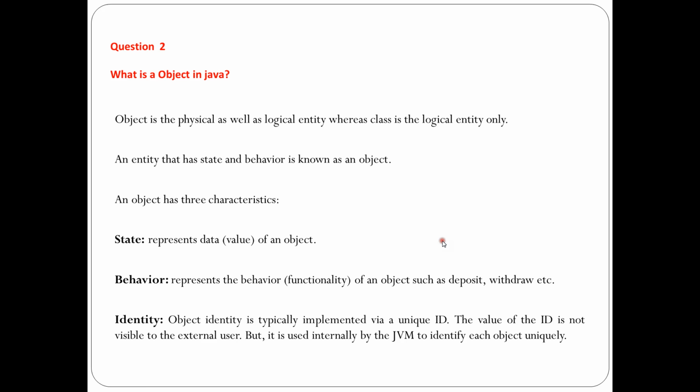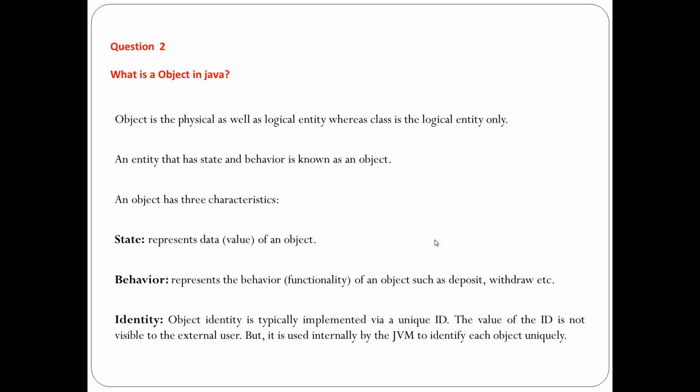So coming to the second question, what is an object in Java? An object is a physical as well as logical entity, whereas a class is a logical entity only. Physical and logical entity in the sense that the object has a physical existence, and the class does not have physical existence, so it is called a logical entity only.